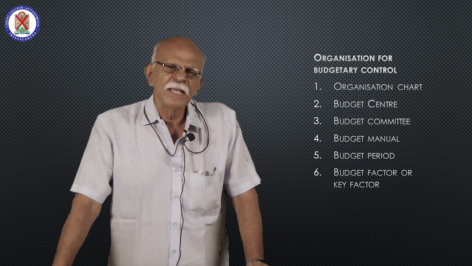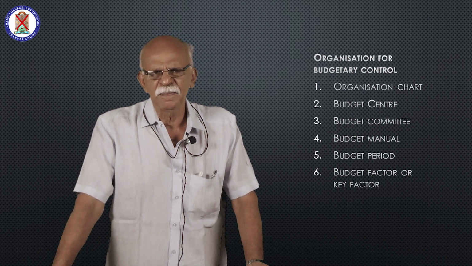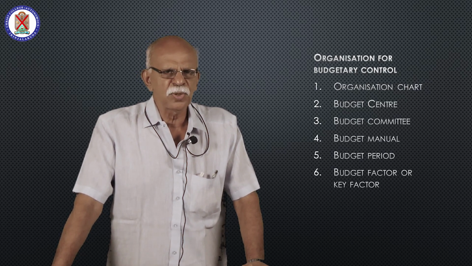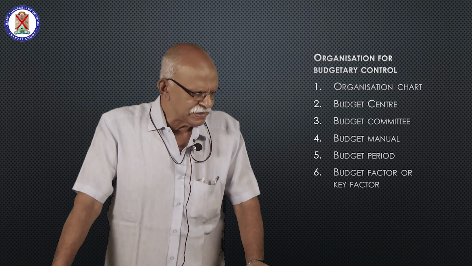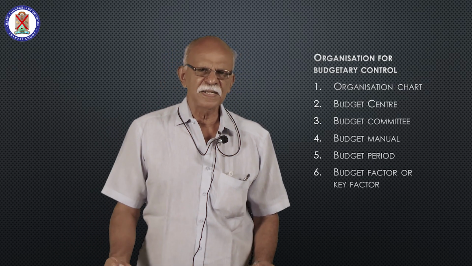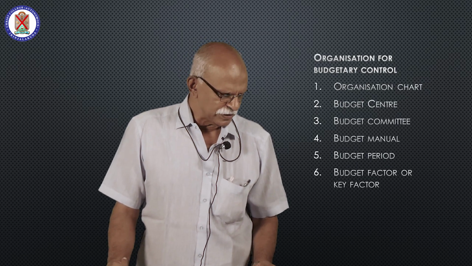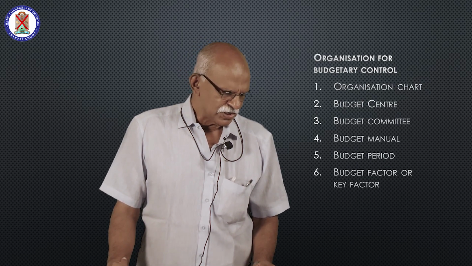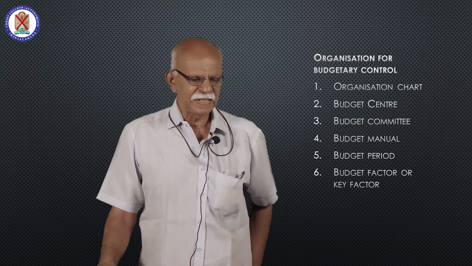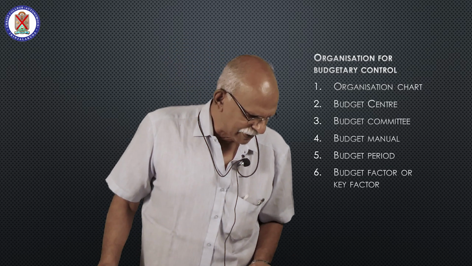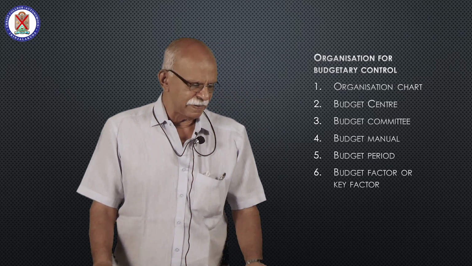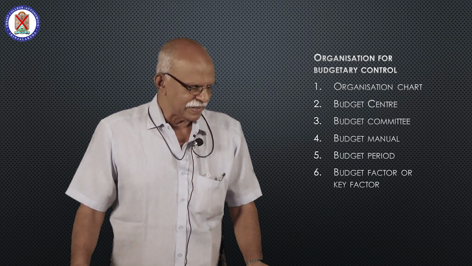Then, the last date for submitting the budget should also be informed by the budget committee. Then they have to receive the functional budget, review the functional budget, then suggest revision, approve the functional budget, then prepare the master budget. Last step is to compare the actual performance with the budget and take corrective action.